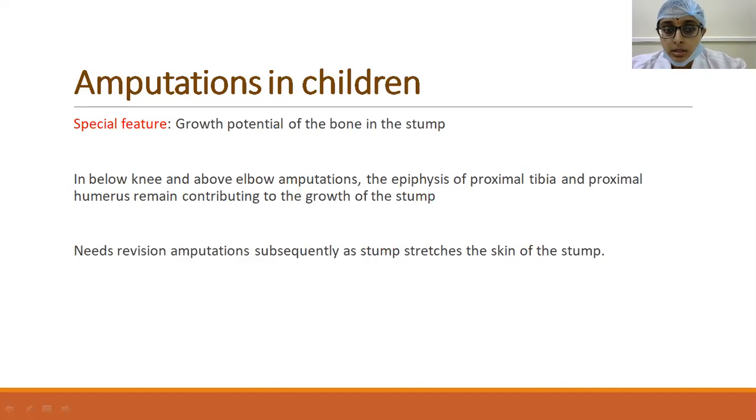As a result, the bone which is present there gradually stretches the skin over the stump. So subsequently, revision amputations are required in children. So this is one of the conditions which we have to keep in mind when we are doing amputations in children.